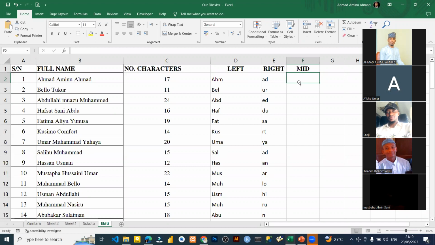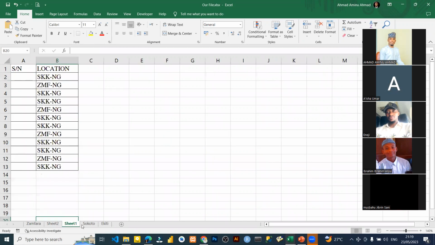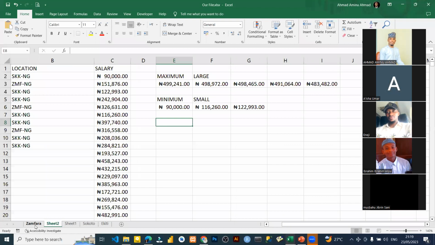So the next thing we are going to talk about is ISNUMBER and ISTEXT. Let's start with ISTEXT. Let me see how we can do it.